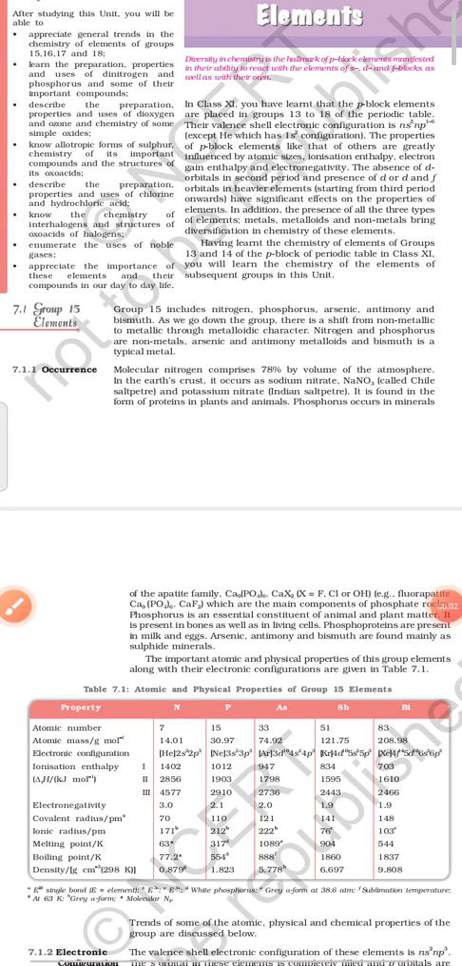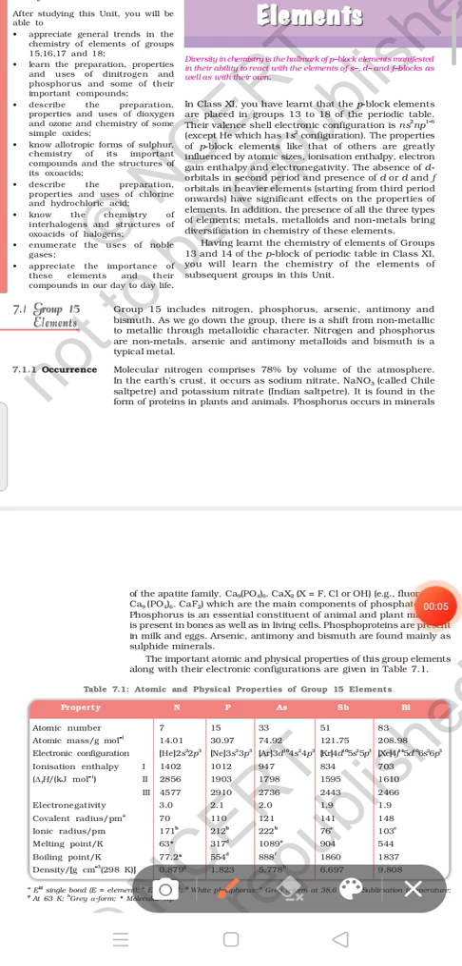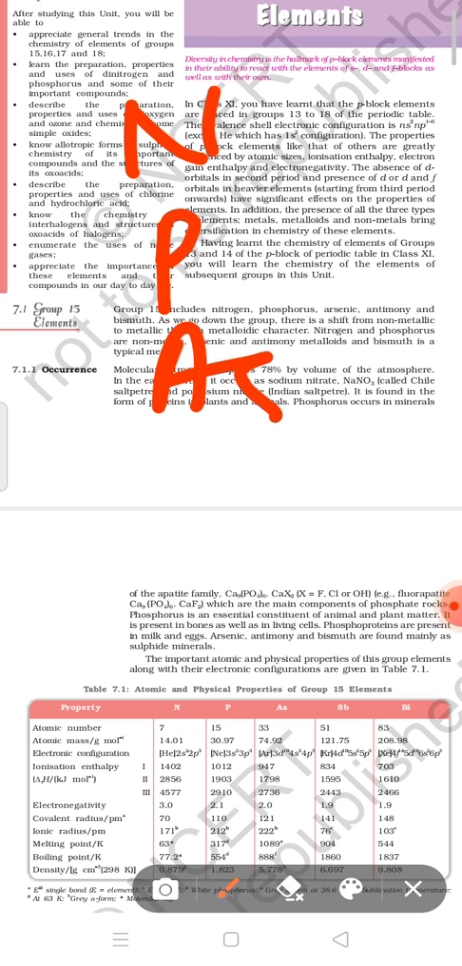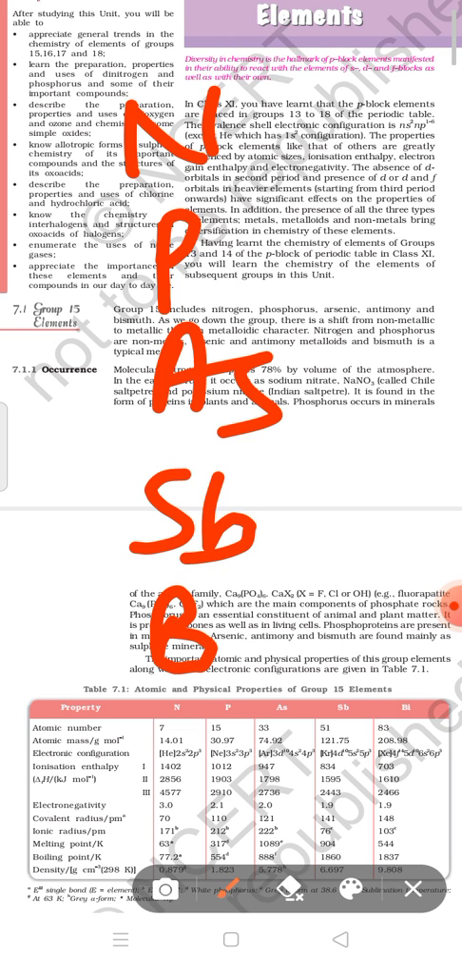Hello students, today I will explain group 15, the P block elements, the nitrogen family. In the nitrogen family, these elements are nitrogen, phosphorus, arsenic, antimony and bismuth.